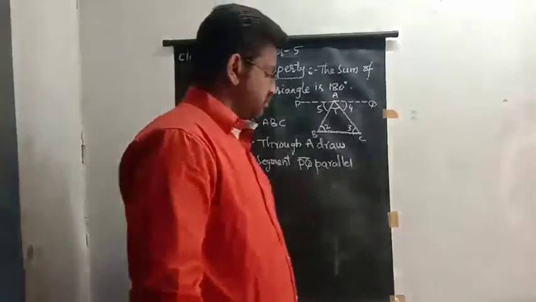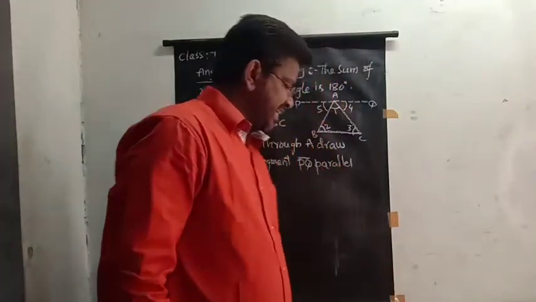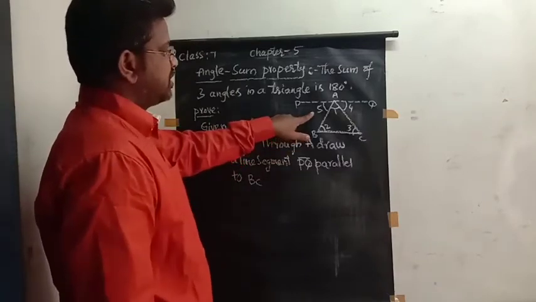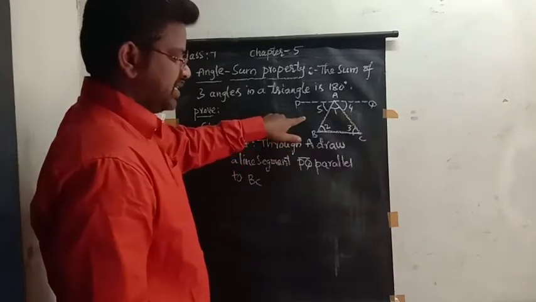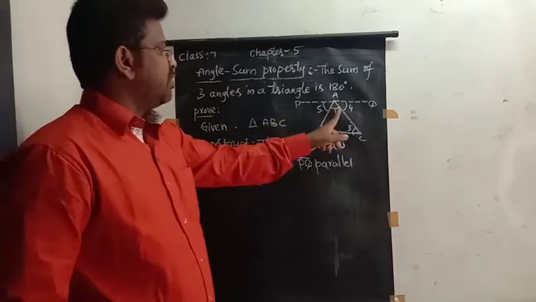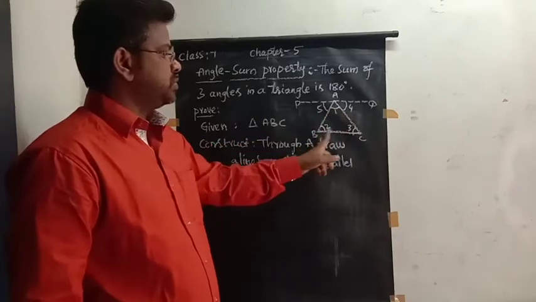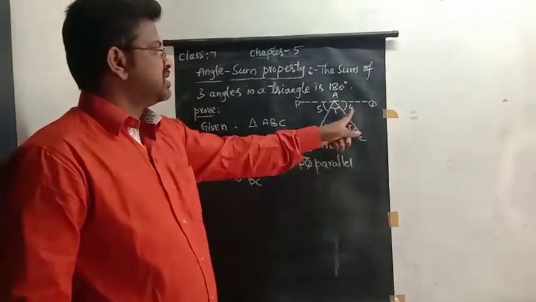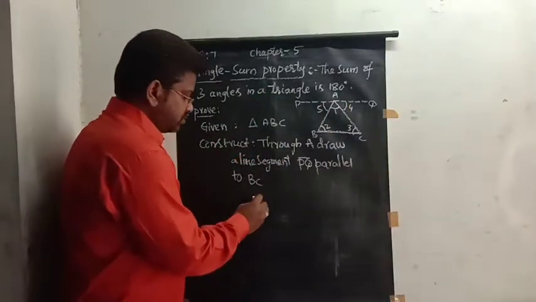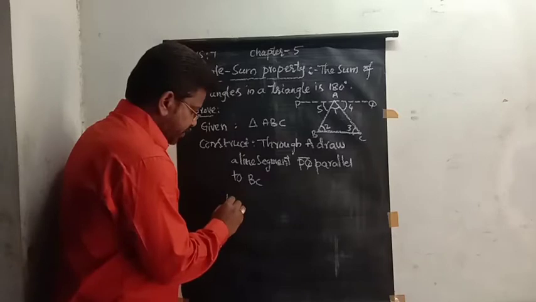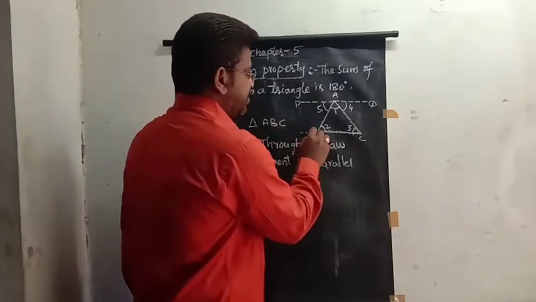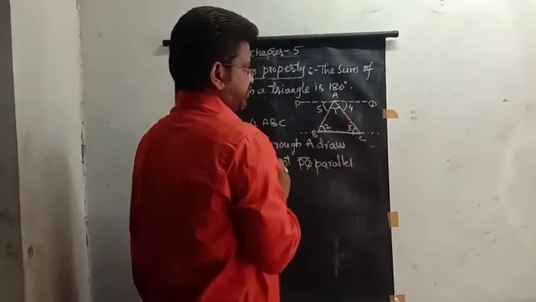Now, mark the angles as indicated in the figure. In the given figure, the angles are like this. Angle 1 is at A, angle 2 is at B, angle 3 is at C, then angle 4 and angle 5. Now, since BC is parallel to PQ, angle 2 is equal to